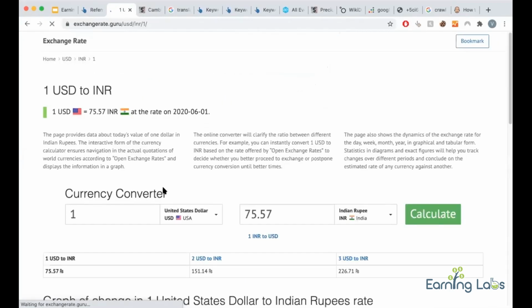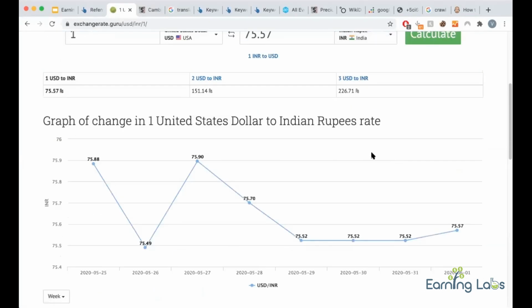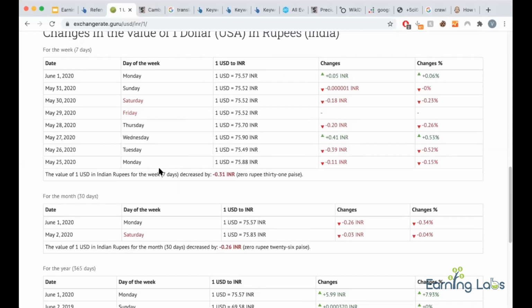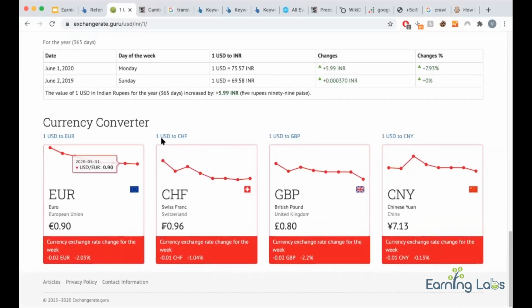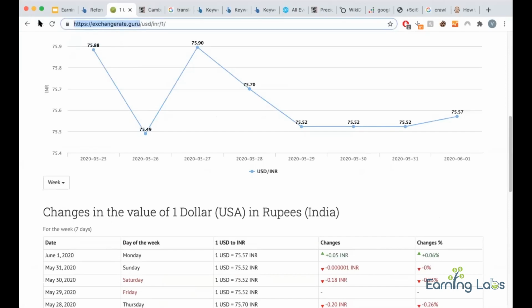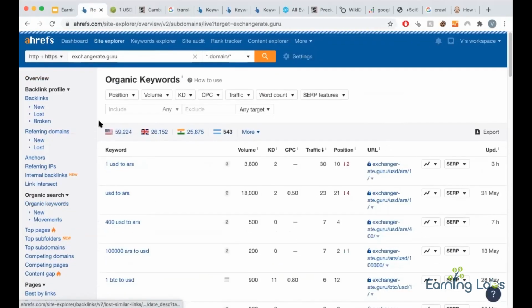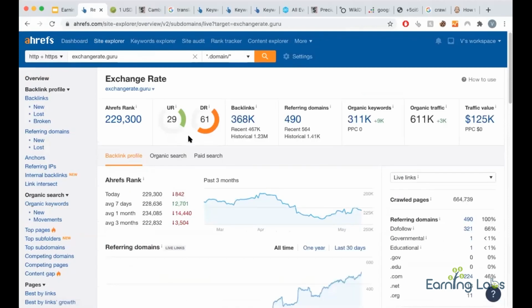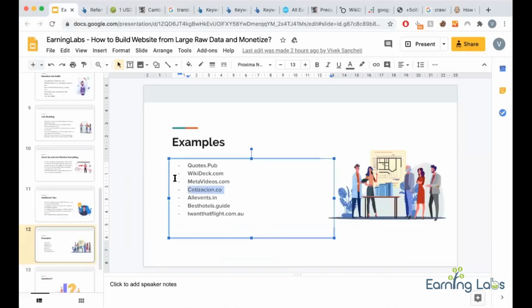Exchangerate.guru. If you see this site, he has filled in so much raw data, like templated data, not random but related charts, value of dollar on June 1, June 2. So you need to search and see who your competitors are and related currency converters. Now if you see these guys' DR, I'm damn sure it will be very low. This guy has very high DR, but you will be able to find low DR ranking sites.